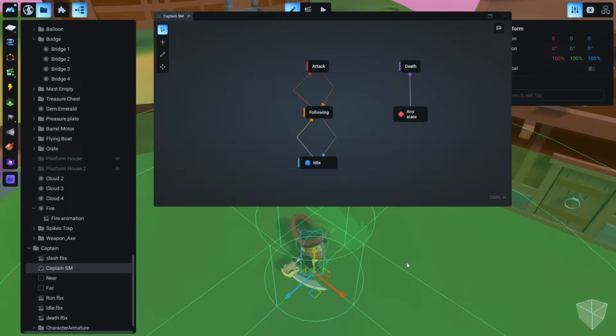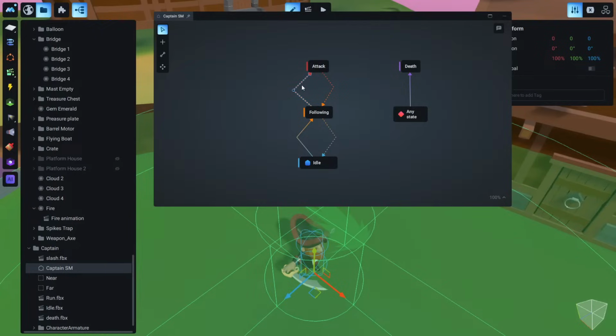Now our character is inside this far collider, and we need to define the rules for when the captain will start attacking. We want our captain to start attacking when the character is colliding with this near.